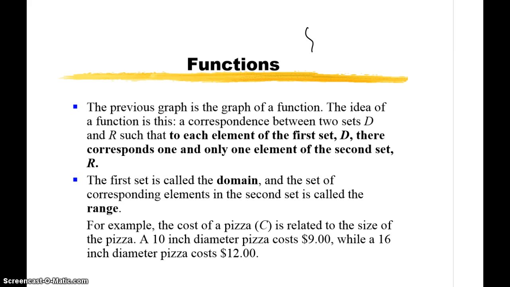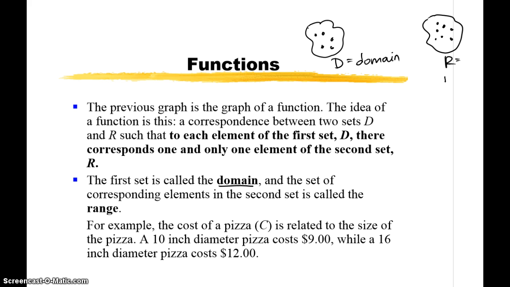So we have two sets, and I'm going to use these weird shapes here to illustrate sets, D and R. And we have elements, a bunch of numbers or points in one set, D, called the domain. This is called the domain, D. And the other elements here are called elements in R, the range.